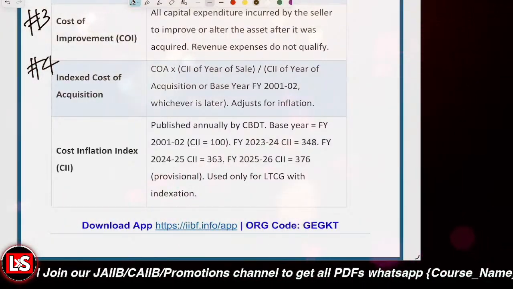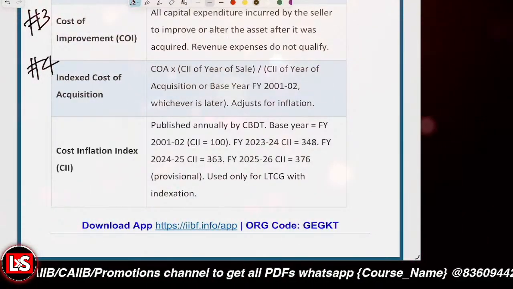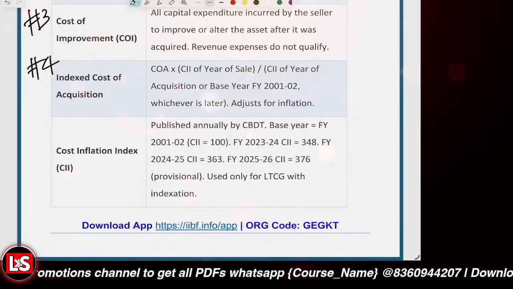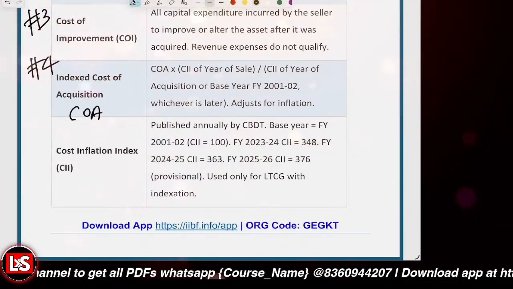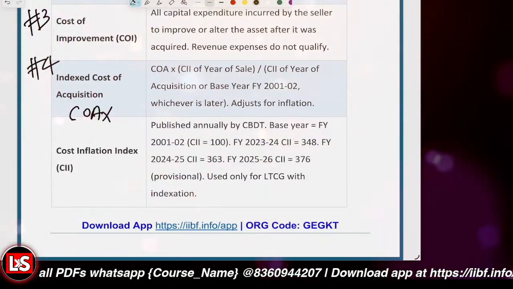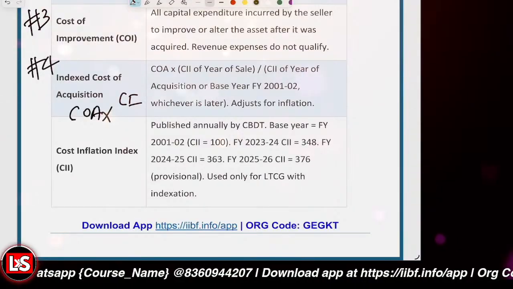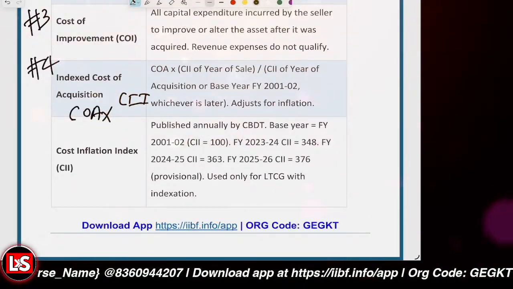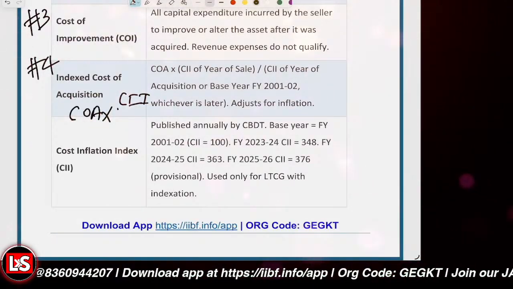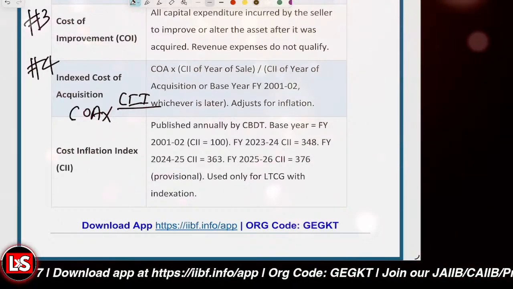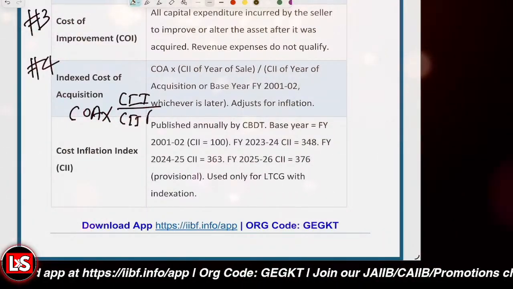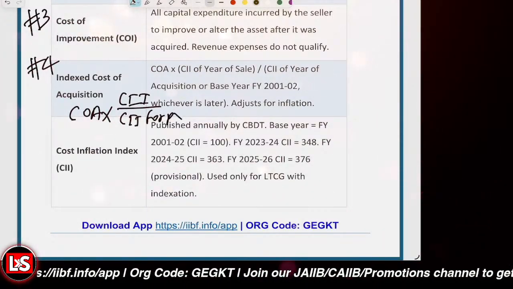It is the cost of acquisition multiplied by the CII for the sale year, divided by the CII for the base year, the purchase year.